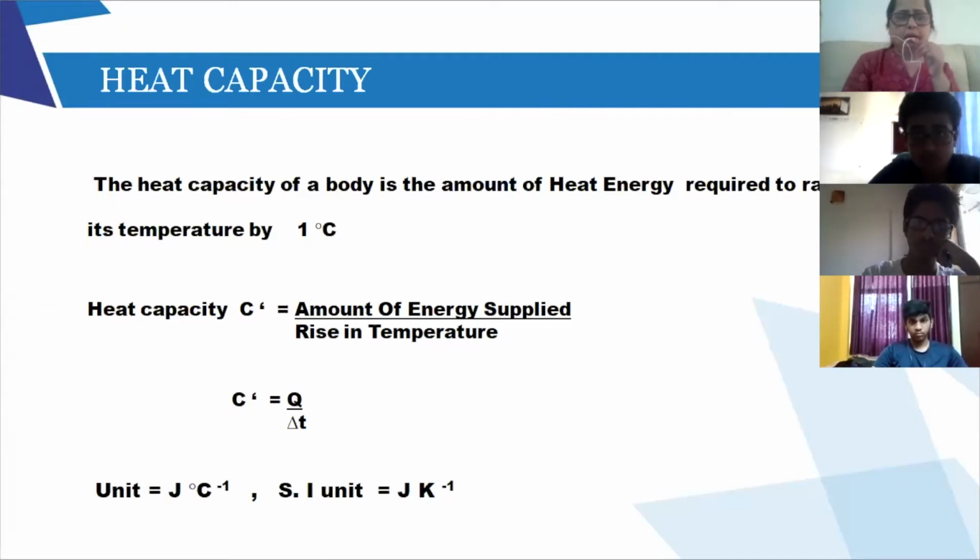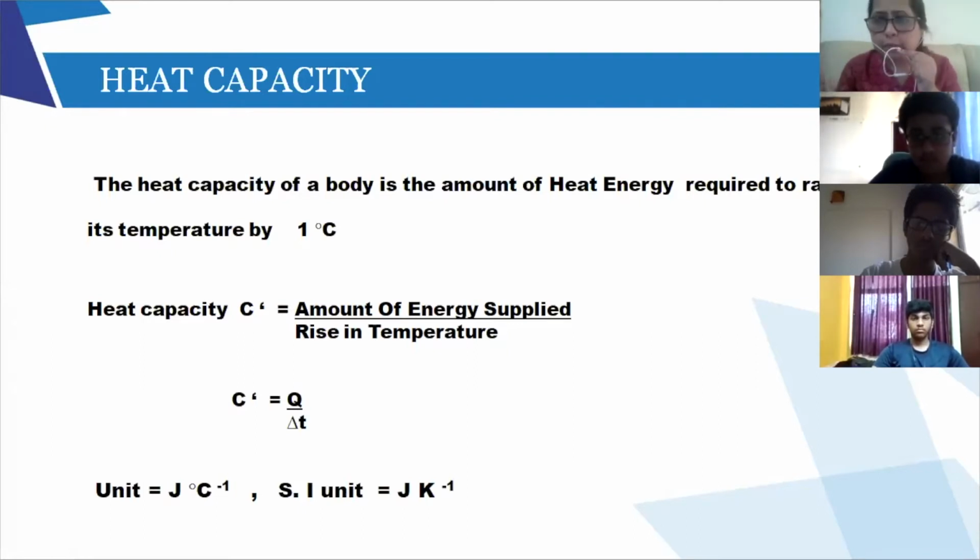So over here, this C dash cannot be constant. This C dash is not constant because it depends upon mass. For the same change in temperature, the more the mass, the more heat energy needs to be supplied. So the C dash will become more. So this heat capacity is only the amount of energy required to raise the temperature of a body.